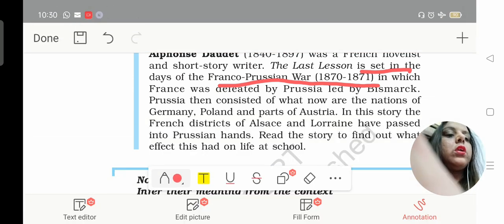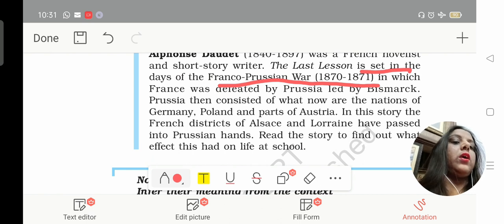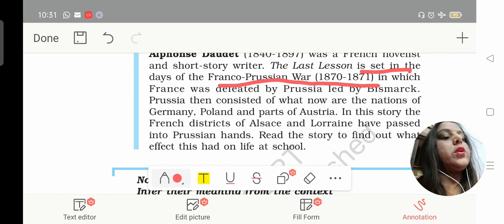Then consisted of what now are the nations of Germany, Poland, and parts of Austria. So in the story, the French districts of Alsace and Lorraine have passed into Prussian hands. Read the story to find out what effect this had on life at school. So you're able to understand this chapter is about a story of a school life, and especially the war was